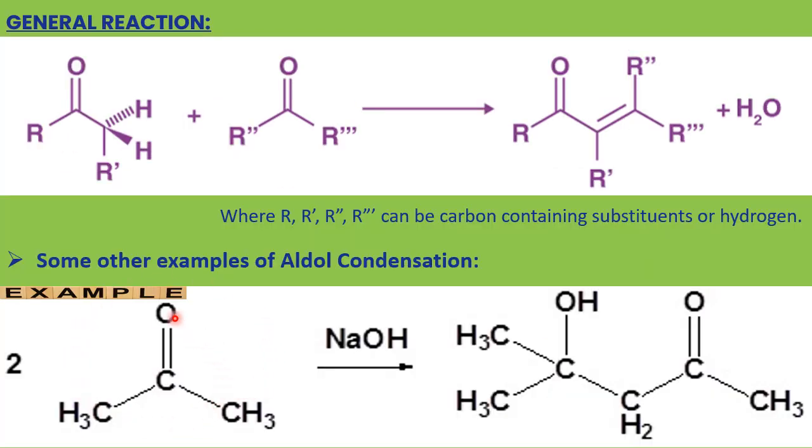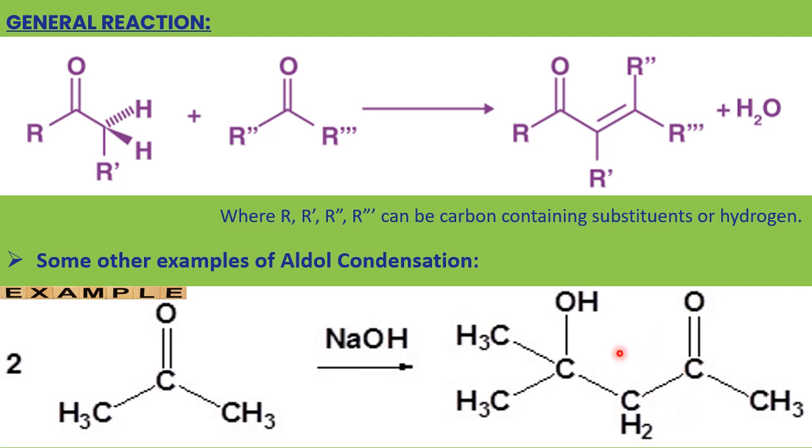This is another reaction, with a ketone. CH3 C double bond O CH3, which is a C double bond O group with two alkyl groups, is a ketone. Two molecules of ketone can undergo aldol condensation to form a beta hydroxy ketone. The C double bond O group is directly attached to the alpha carbon, and then the second carbon attached to the alpha carbon is the beta carbon. On the beta carbon, the OH group, the hydroxy group, is present. So it is a beta hydroxy ketone, which we can also call a ketol.